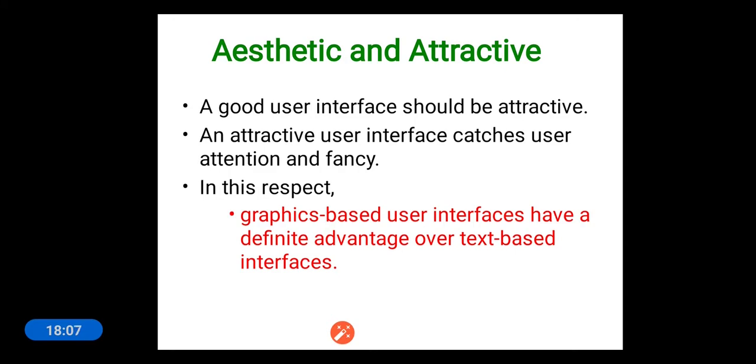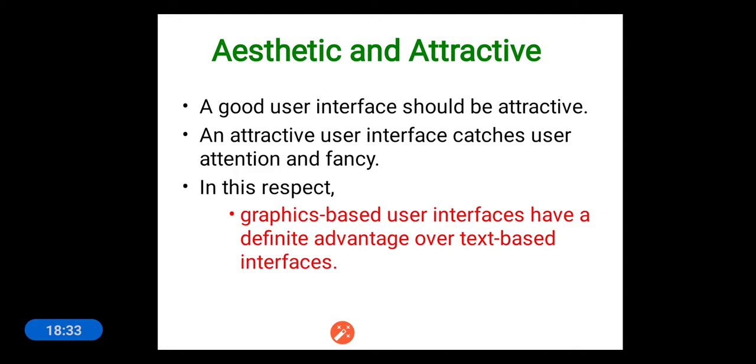The next characteristic is aesthetic and attractive. Aesthetic in the sense of the look and feel of that interface. A good user interface should be attractive. That means the design of that user interface should be very good and should attract the users. Attractive user interfaces catch users' attention and fancy.